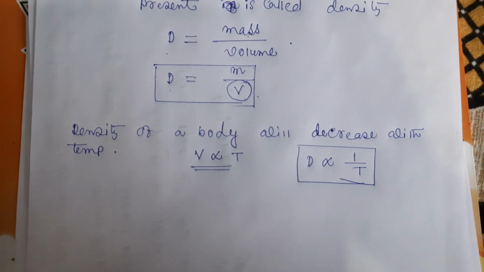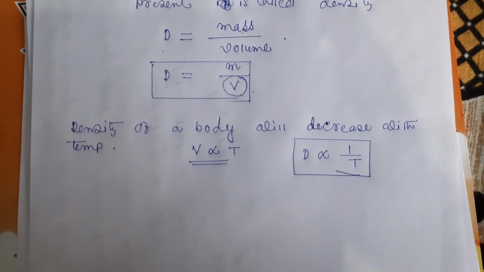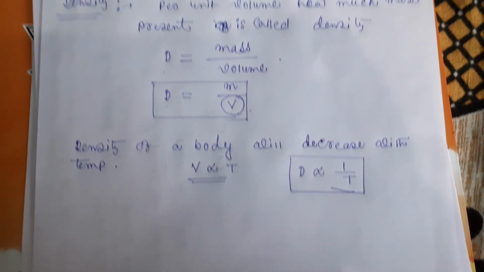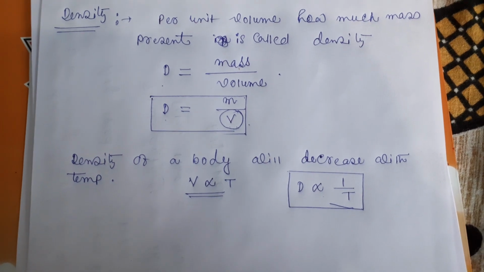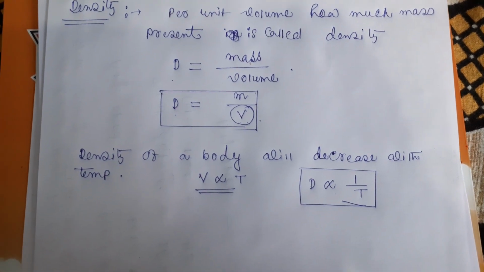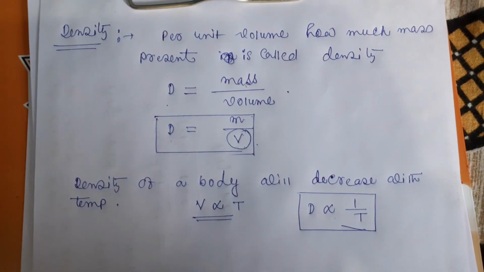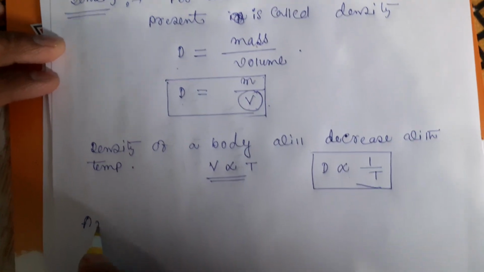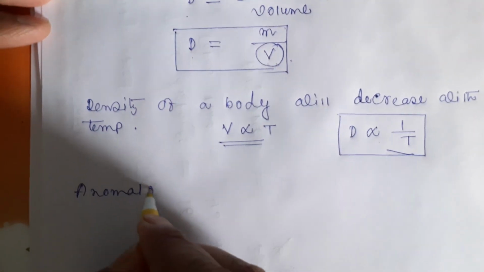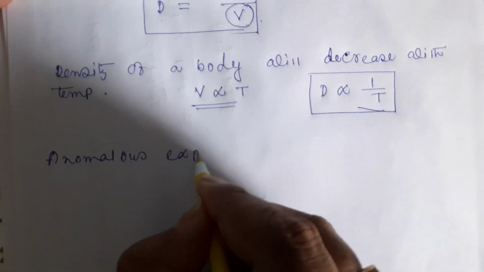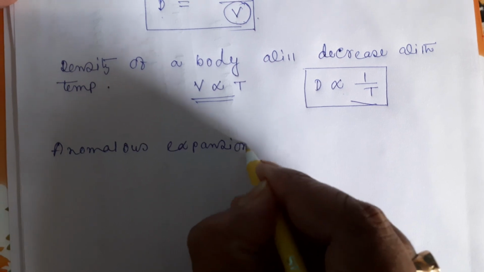Now, is it true for every liquid, every gas or every solid? No, it is not true every time. In case of water, there is a different type of uneven expansion present, that is called the anomalous expansion of water.